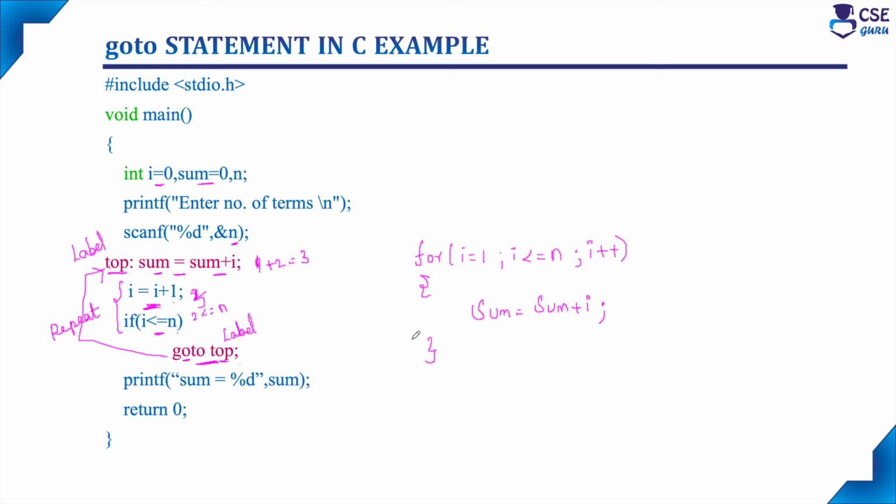So if you are using this looping statement, the same output we will get. This looping statement we can replace with these 4 statements with the help of goto. So without using looping statement also, the same program we can print repeatedly with the help of backward goto. So this is a backward goto. Control will be transferred from bottom of the program to the backward statement. And when this condition fails, control will be transferred to the next statement, that is the printf statement, and it will print the sum. So this is an example for backward goto.